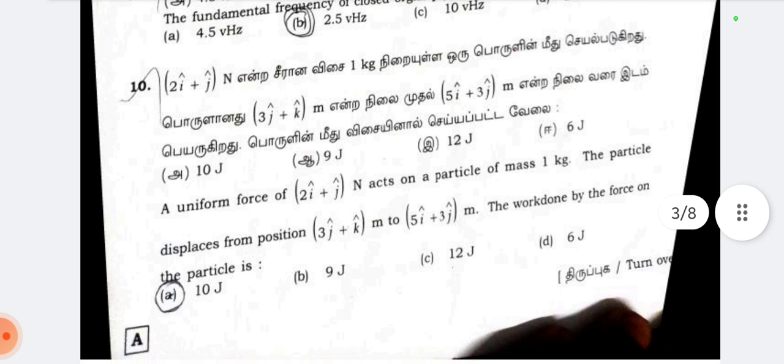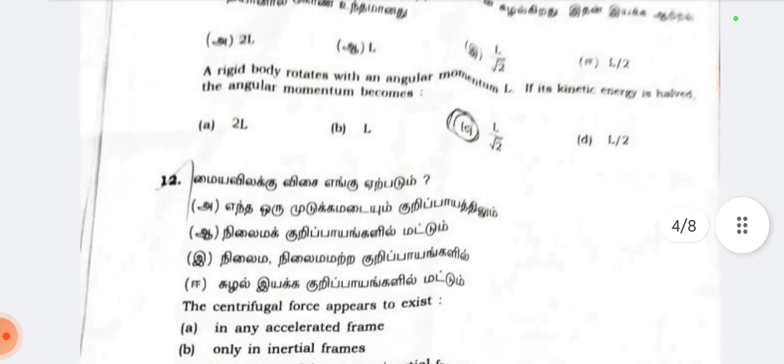10th question, a uniform force of 2 i vector plus j vector newton acts on a particle of mass 1 kilogram. The particle displaces from position 3 j vector plus k vector m to 5 i vector plus 3 j vector m. The work done by the force on the particle is option A, 10 joule.